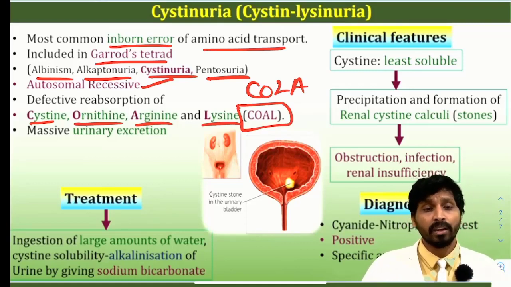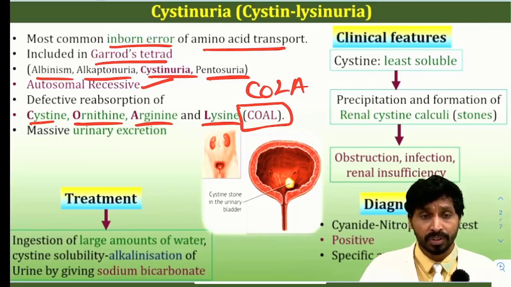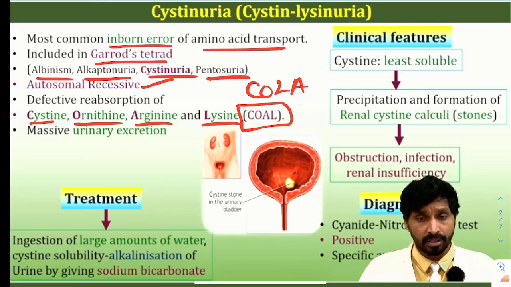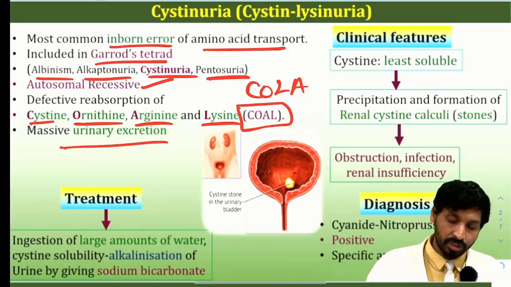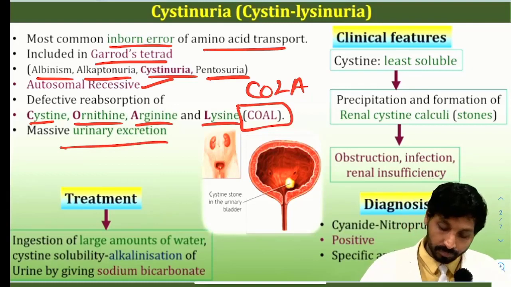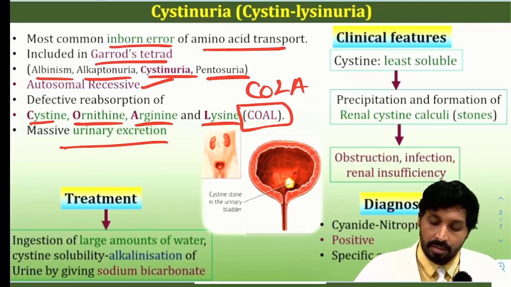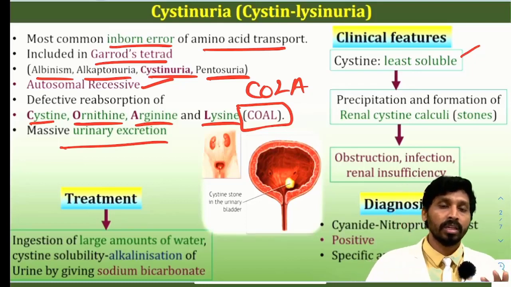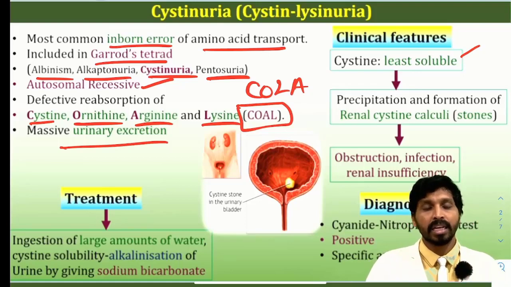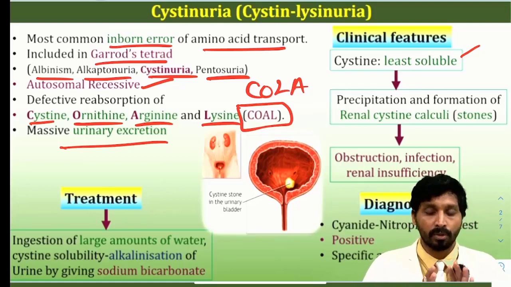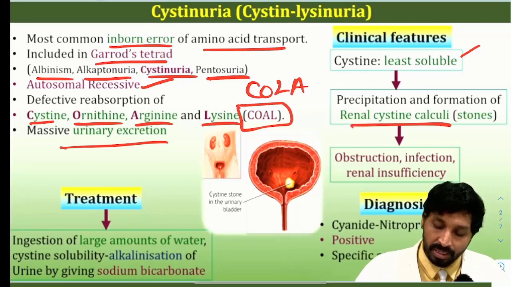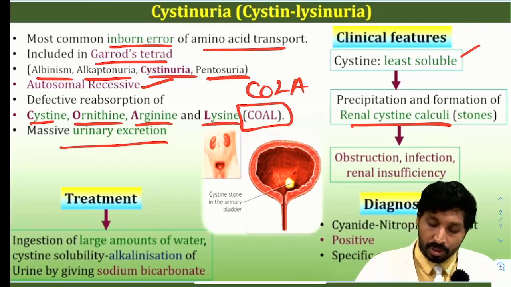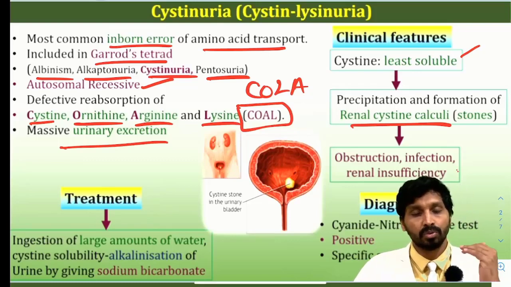Because of the defect in reabsorption of one amino acid, the other three amino acids will follow cystine to be excreted in the urine. So there is massive urinary excretion of all these four amino acids. Clinical features: cystine is the least soluble. Know the difference between cysteine and cystine: cysteine is a single one, cystine is a combination of two cysteine molecules. So there is precipitation and formation of renal calculi because of cystine accumulation, with obstruction, infection and renal insufficiency of the urinary tract.